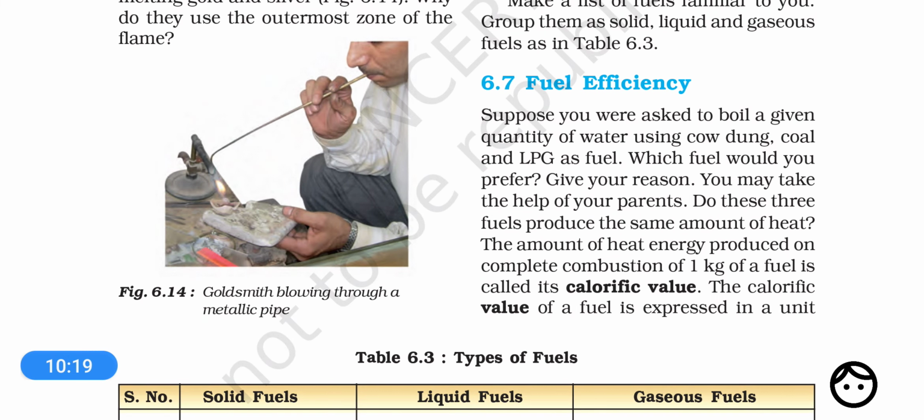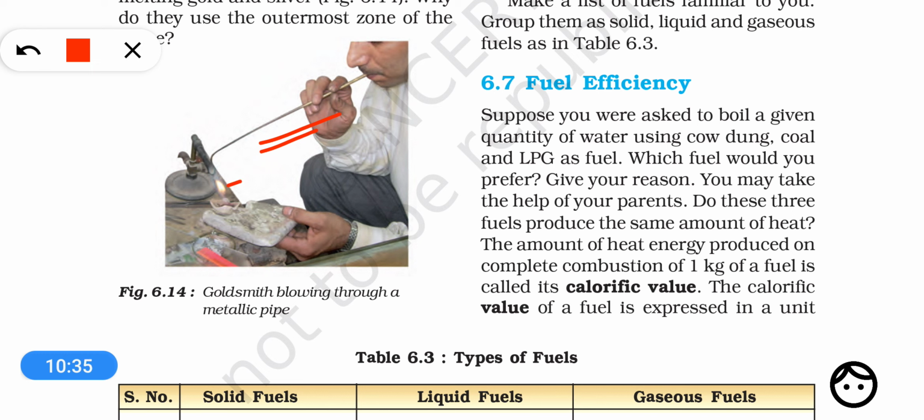You see a goldsmith. Whenever you visit a goldsmith, you will see that he has a blowpipe, and he is blowing the outermost zone of the flame.